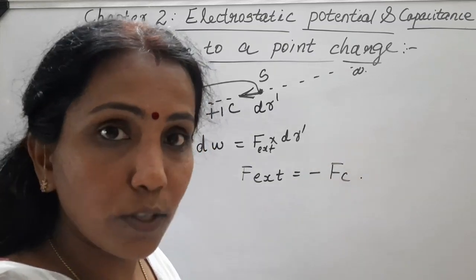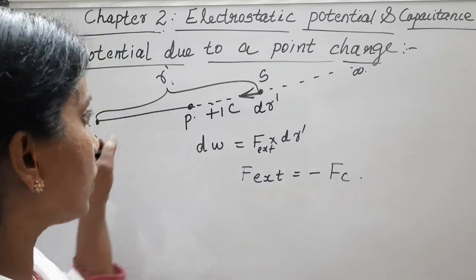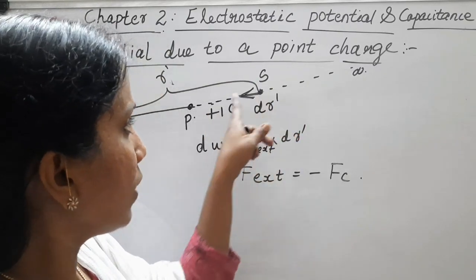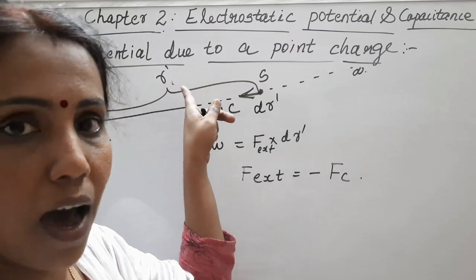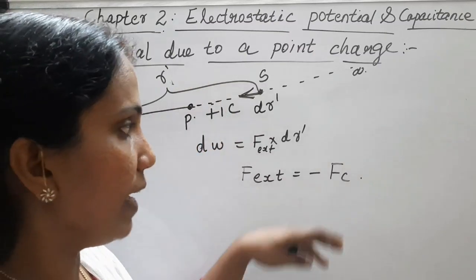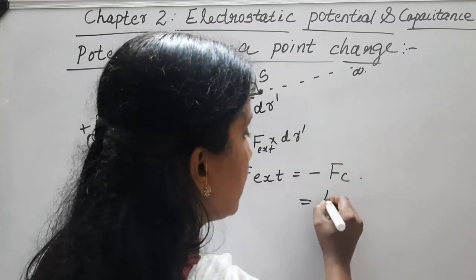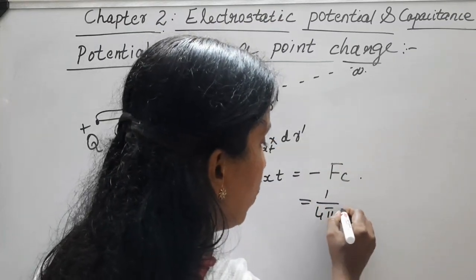Fc, I am writing, is the Coulomb force between plus Q and the plus 1 coulomb charge when this 1 coulomb charge is at a distance r dash. So how much will that Coulomb force be? You can use Coulomb's law, that is 1 by 4 pi epsilon 0.